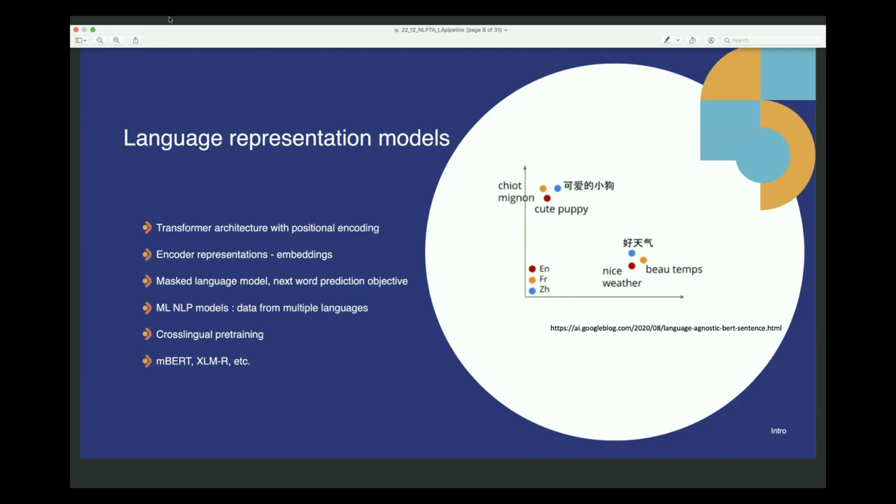There are other strategies like cross-lingual pre-training coined by Facebook, and now multiple massively multilingual models exist, like MBERT and XLMR. So these models or encoders provide embedding representations, which essentially capture the meaning and context of a word by inspecting its occurrence inside the training data.